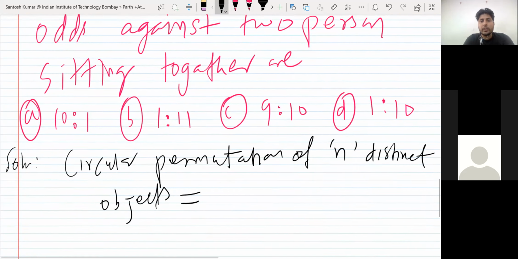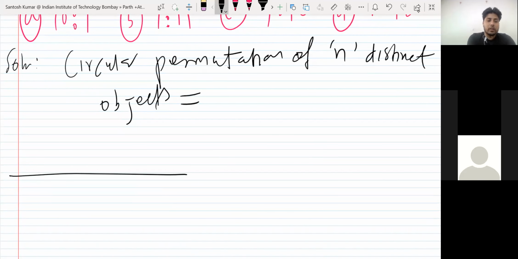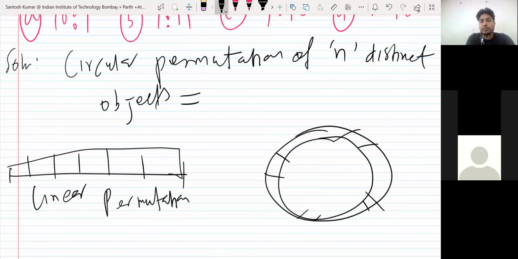Okay, do you remember the permutation of n objects? Linear permutation. There are two things. You can make n persons sit on a line, or you can make them sit at a circular table. They are different things. This is called linear permutation, or in simple words we say only permutation. And this is called circular permutation.